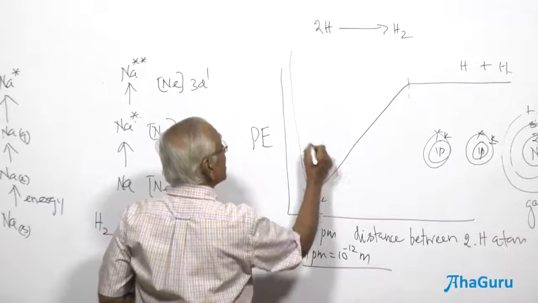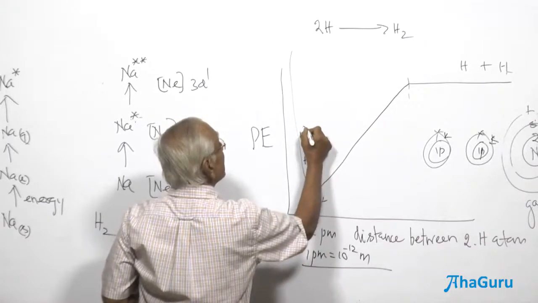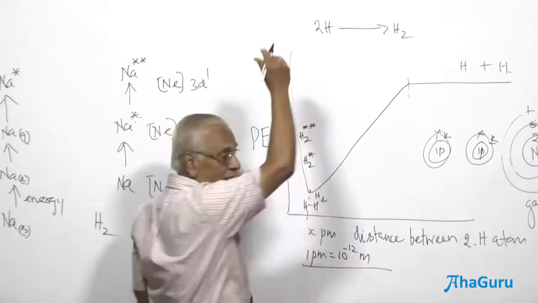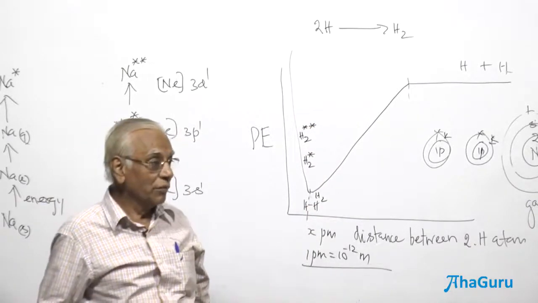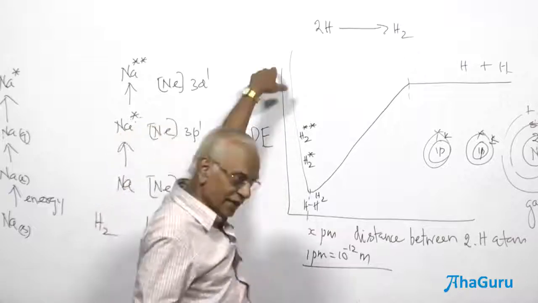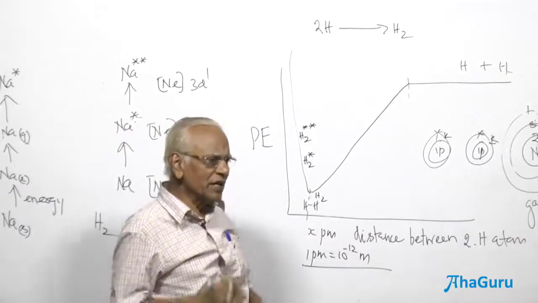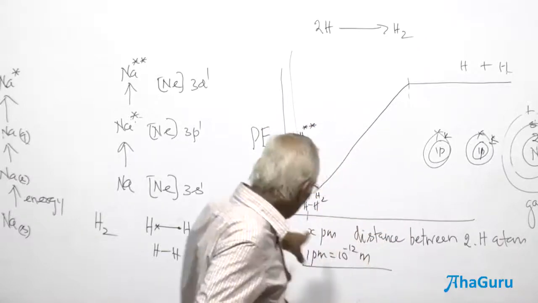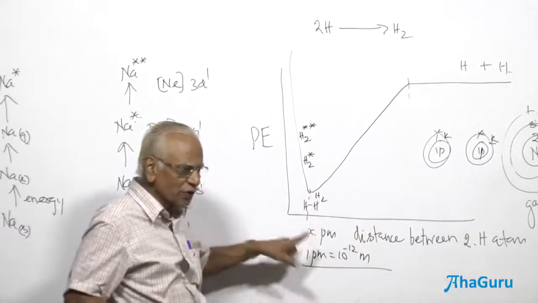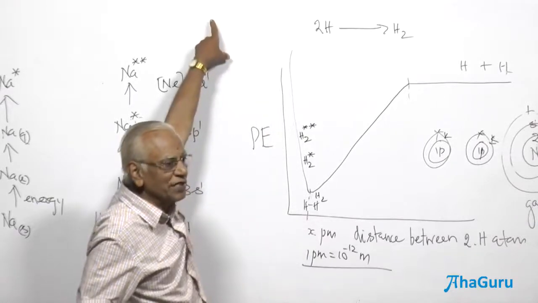They are the excited states: the first excited state, second excited state, third excited state, and so on. So then does the bond distance increase? No, it is not going to be there. It has to come down. Maybe because you are continuously supplying energy, the molecule absorbs energy. So what should it do? Naturally, the potential energy increases.